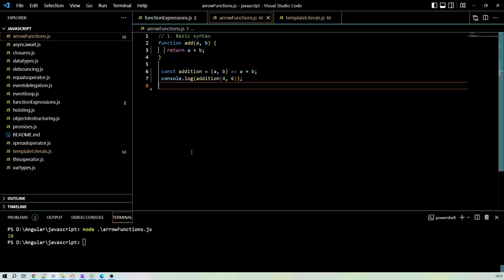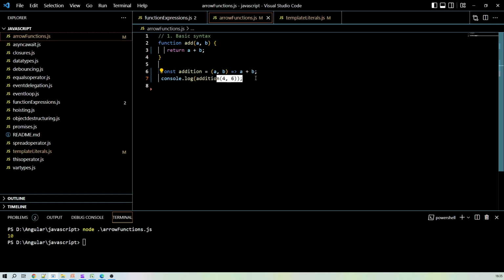It is giving us 10, right? Because we are passing 4 and 6 and adding both these values. So by using the arrow function, we can write any function in a much shorter and cleaner way, and it also reduces boilerplate code, right?